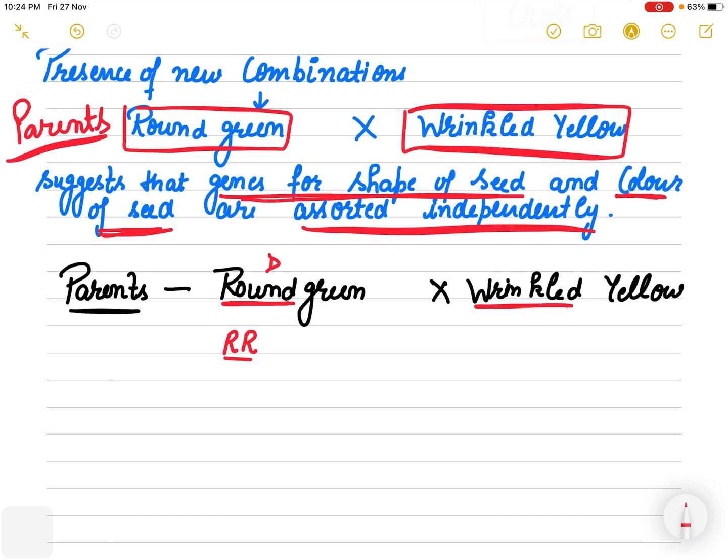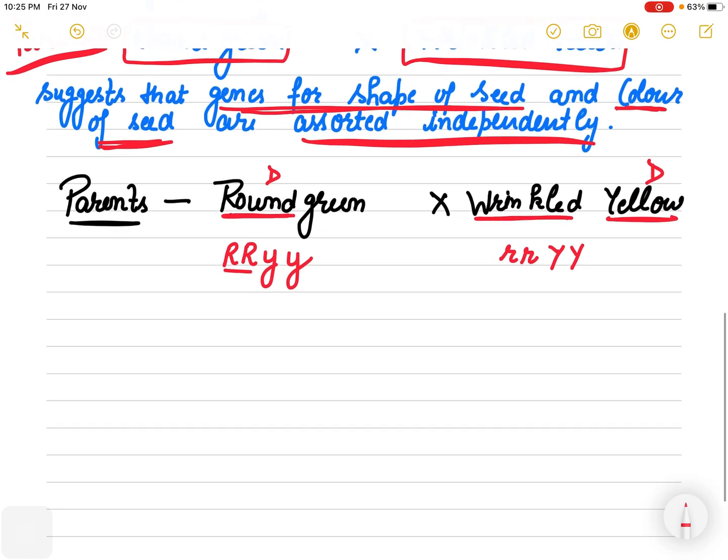Out of this, which color of the seed is dominant? We know that yellow is dominant over green. So here we will write RR because round is dominant. So we have to put YY, and here for green we will be writing this.